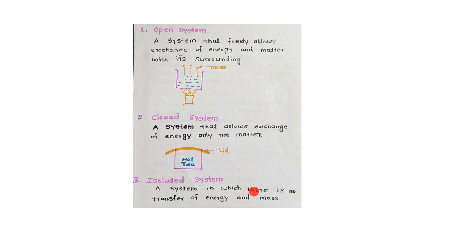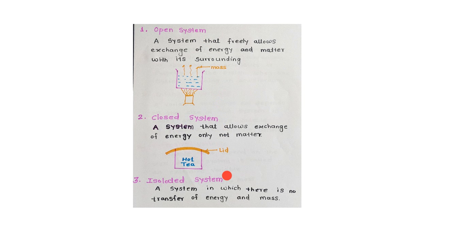It depends on insulation. इंसुलेशन पे डिपेंड करता है. और अगर आपने हॉट वाटर उसमें रखा है तो after some time it will be hot. अगर कोल्ड वाटर है तो after some time it will be cool. Here more insulation, hotness stays longer period. In an isolated system there is no exchange of mass and energy. ये है 3 thermodynamic systems: open system, closed system, and third is isolated system.